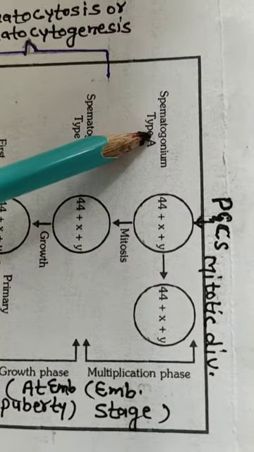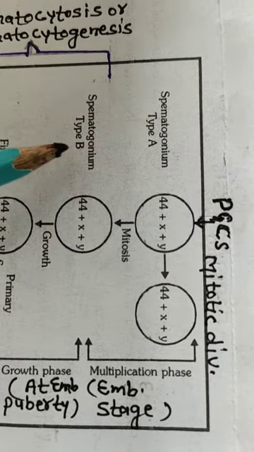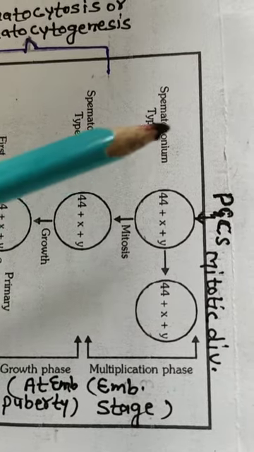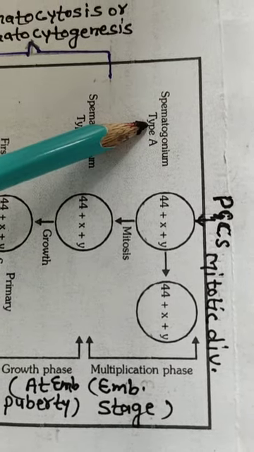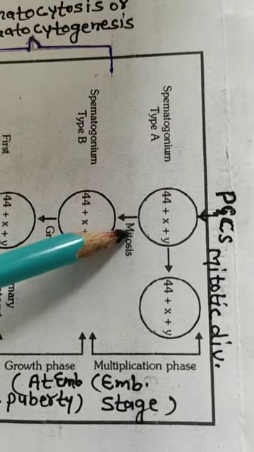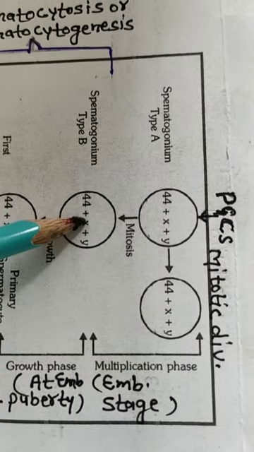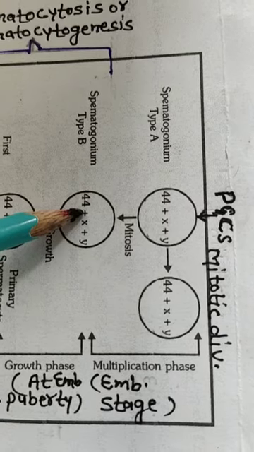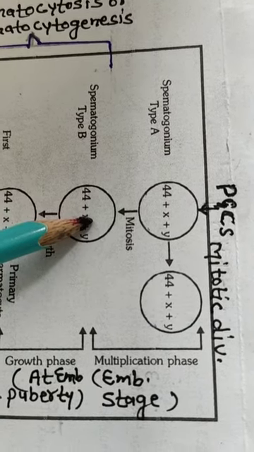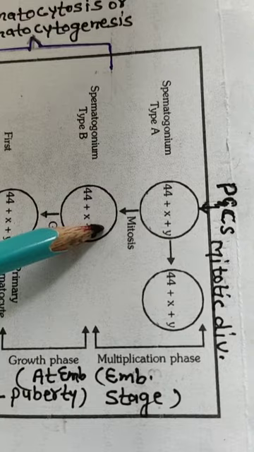There are two types of spermatogonia: type A and type B. Type A always divides mitotically and produces one type A and another type B spermatogonium. From this type B spermatogonia, sperms are produced.